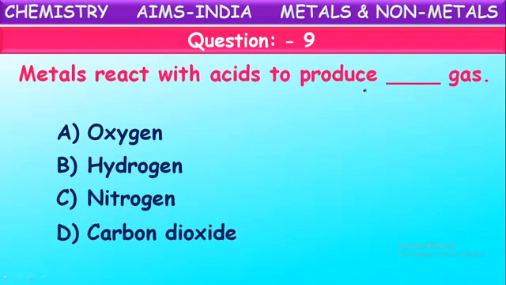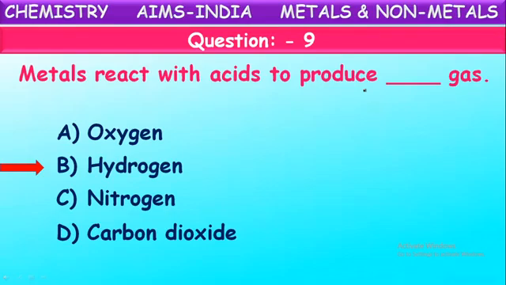Which gas is produced? Yes, when metals react with acids, they form respective metal salts and they release hydrogen gas. We can say the bubbles of hydrogen gas come out from the solution when an acid is added to metals.